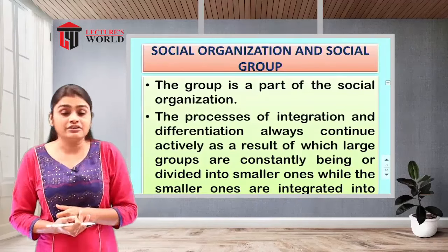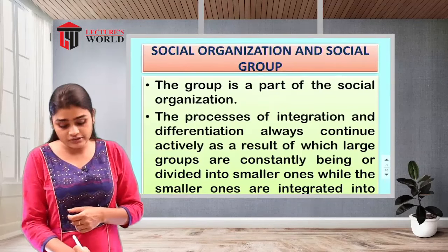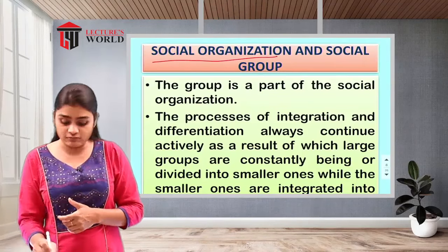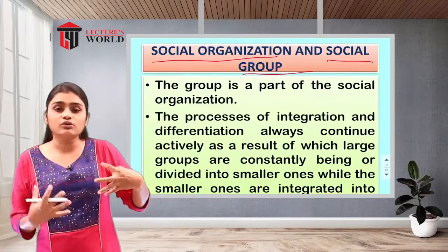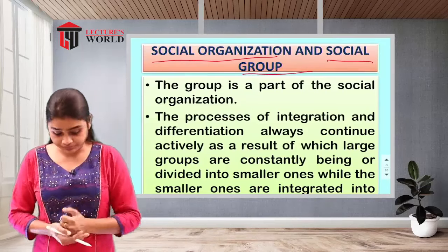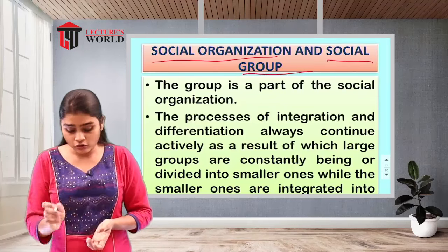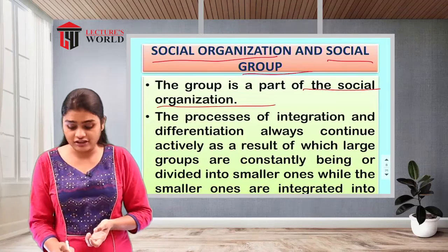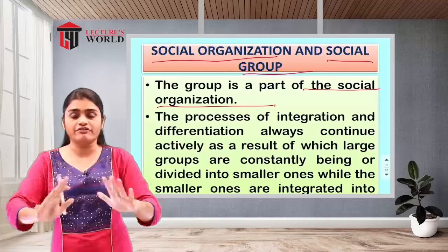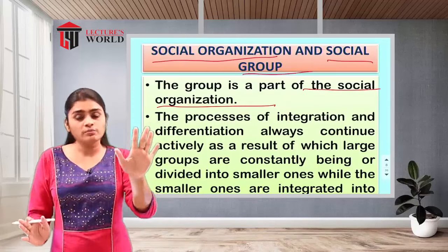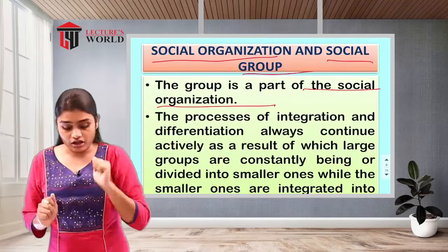In the interrelationship of this social organization, the social organization also has a relationship with the social group. So the social organization and the social groups are also interconnected. If we talk about a social group, the group is a part of the social organization. As we have seen, one social organization has different groups or different parts. So a social group is a part of the social organization.